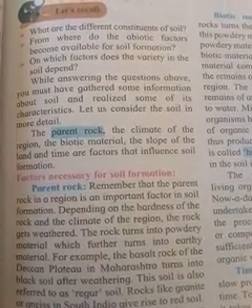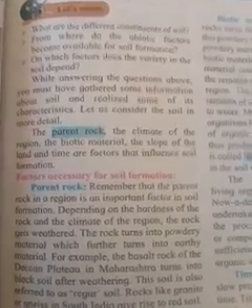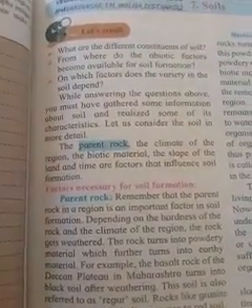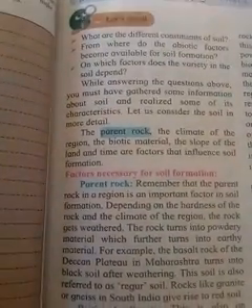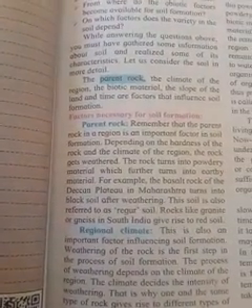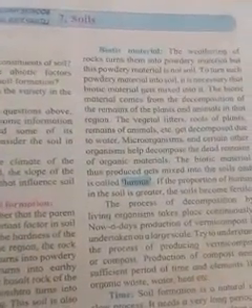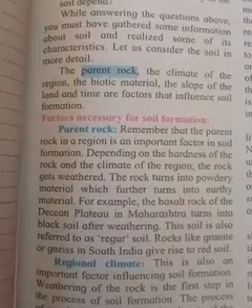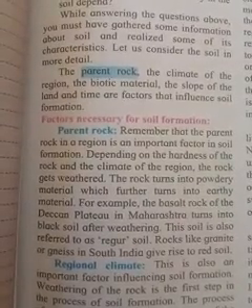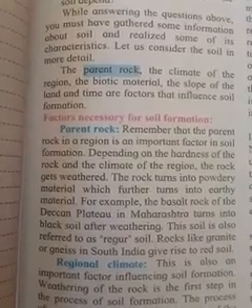This is dependent on these factors, which are responsible for soil formation. Factors necessary for soil formation: first is the parent rock, second is the regional climate, third is the biotic material, and fourth is the time. First is the parent rock. Remember that the parent rock is an important factor in soil formation.